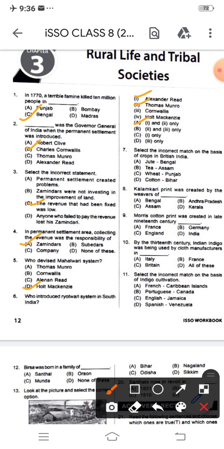Select the incorrect match on the basis of the crop. Options are jute, Bengal; tea, Assam; wheat, Punjab; D, cotton, Bihar. So as per that, the odd one out is cotton, Bihar.